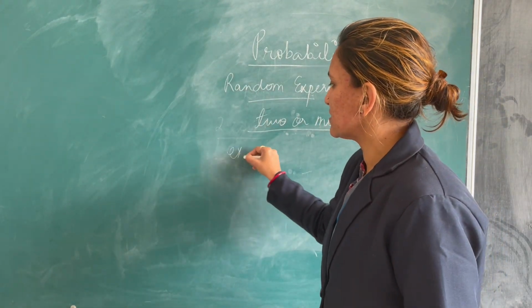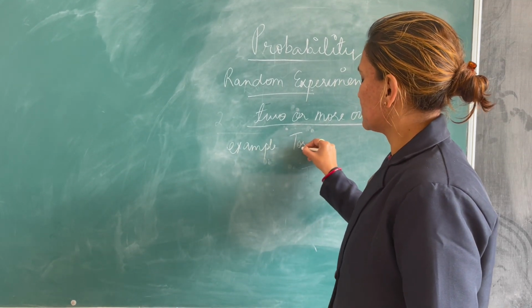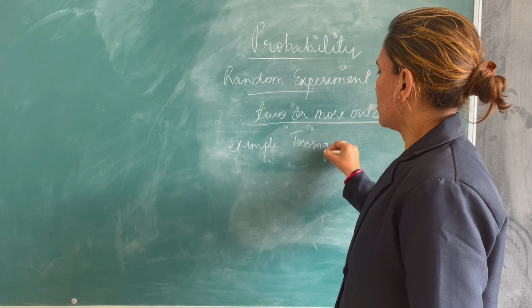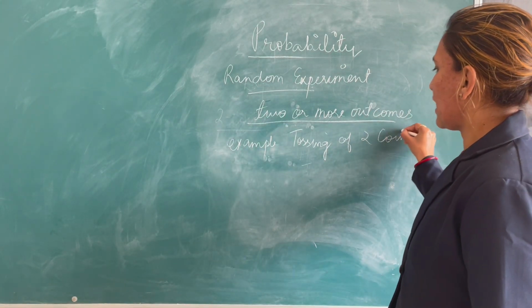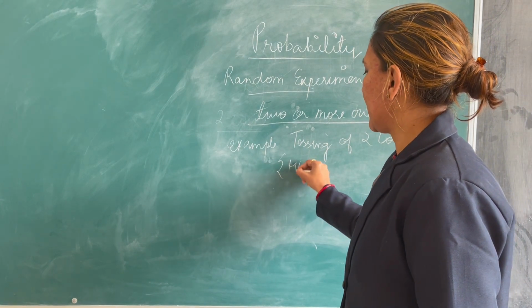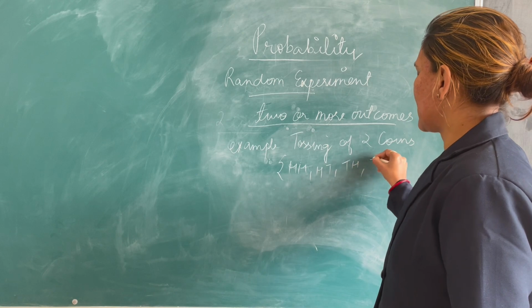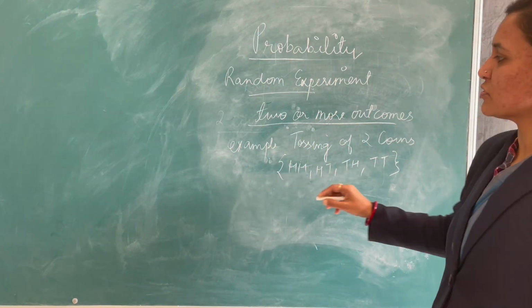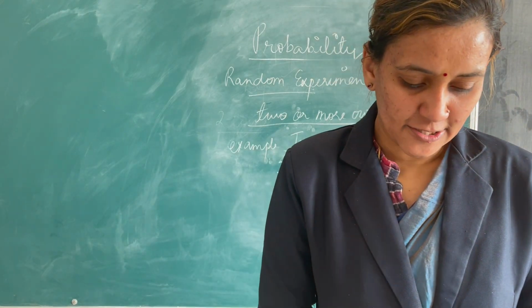Just now we discussed the example of tossing 2 coins. I have already told you, my dear students, that the outcomes were head head, head tail, tail head, or tail tail. So this can be called a random experiment.